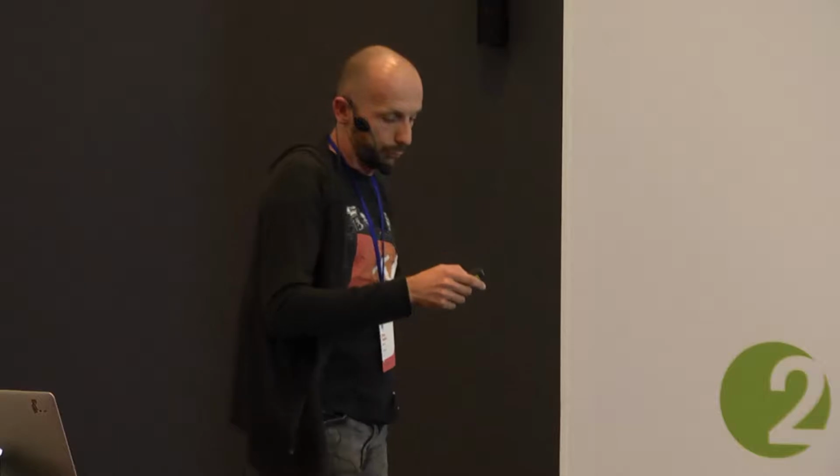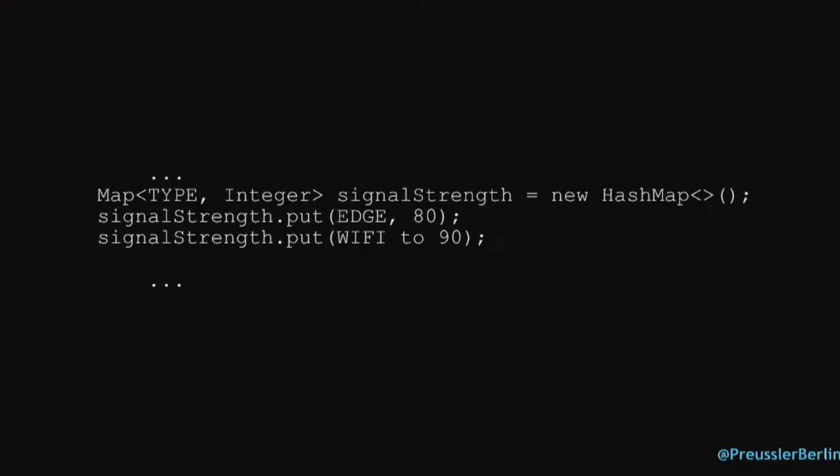So let's look at something that we probably have in our tests in Java. Maybe you prepare a test map. Let's stay with this network class. Maybe put the signal level for Edge and for Wi-Fi and put them all in a hash map. Let's write this in Kotlin. It's one line. hashMapOf, and then you put always the key to value. And there's listOf, and mutableListOf, we need an ArrayList, and all those nice helper methods. And in the end, we use all this boilerplate, because ideally, your test should have 3 lines. The arrange, the act, and the assert. Maximum 3 lines, right? It wasn't even possible with 3 lines, you need them just to set up a hash map.